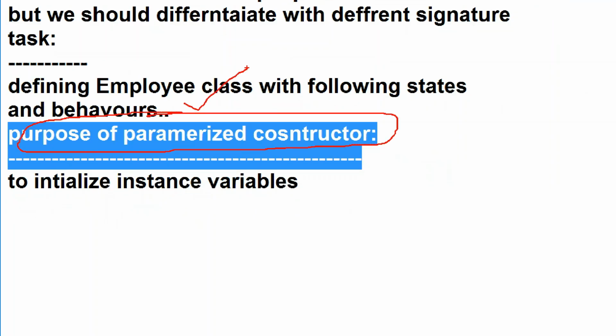The purpose of a parameterized constructor is to initialize instance variables with different values. Object to object, the variable will vary. That is achieved only with the help of the parameterized constructor.